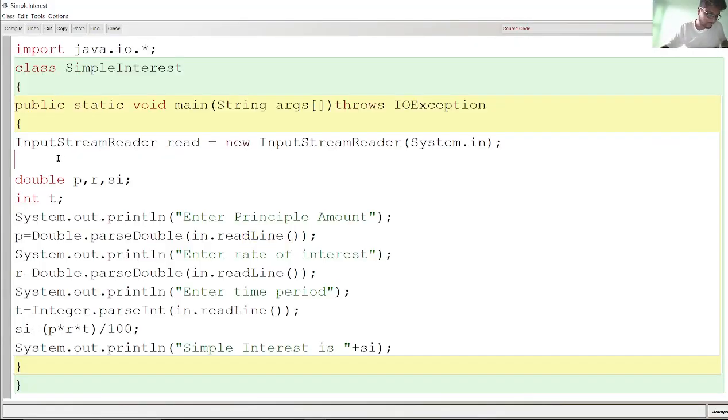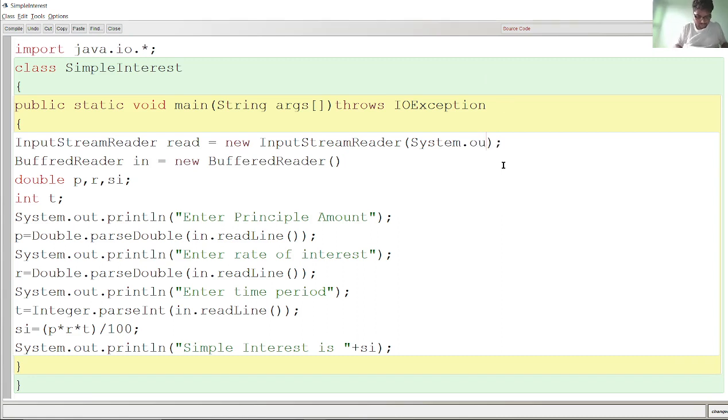So for that use BufferedReader read equals new BufferedReader, sorry, typing mistake. And there you have to write what you have written, this System.in, representing input.